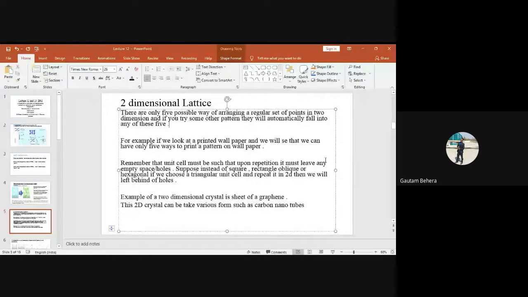Okay? For example, if we look at the printed wallpaper, we will see here that we can have only 5 ways to print a pattern on a wallpaper. Suppose you want to print something on a wallpaper. So you just print it. It will be looking very good. But finally, if you carefully look, you will see that there will be a regular set of points. Those are repeated in this printed wallpaper, right? And those regular sets of points can have only 5 possible ways.